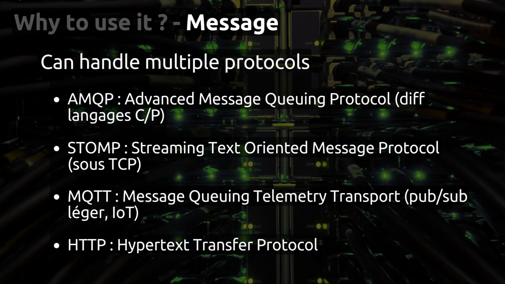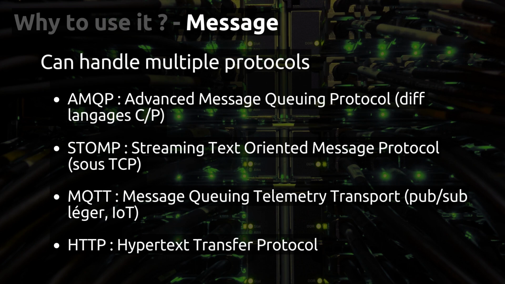RabbitMQ allows you to handle multiple protocols. For example, really well known is AMQP, for Advanced Message Queuing Protocol, and the STOMP protocol, for Streaming Text-Oriented Messaging Protocol, over TCP, and MQTT.